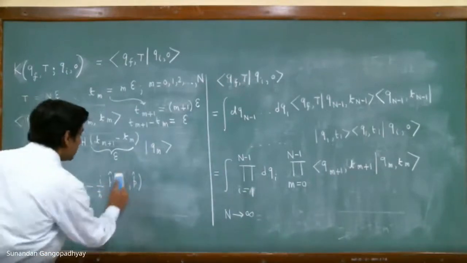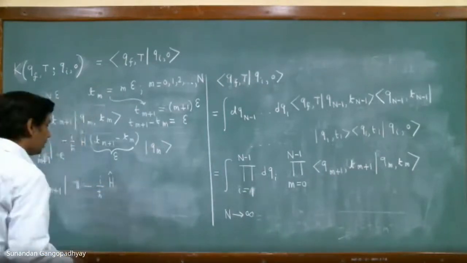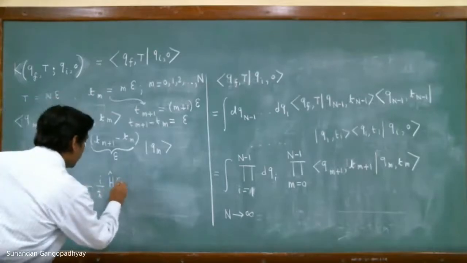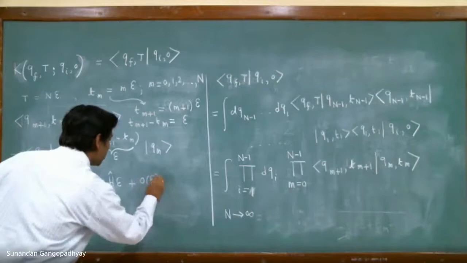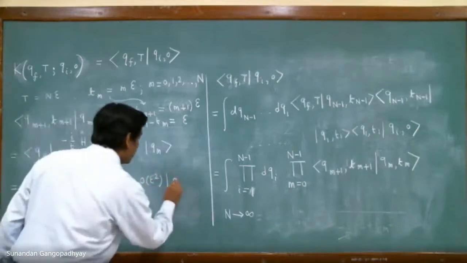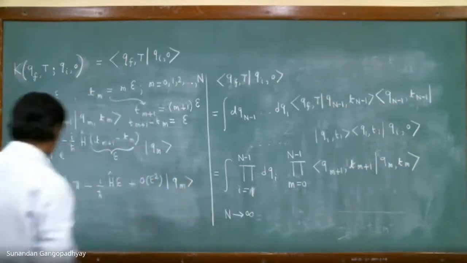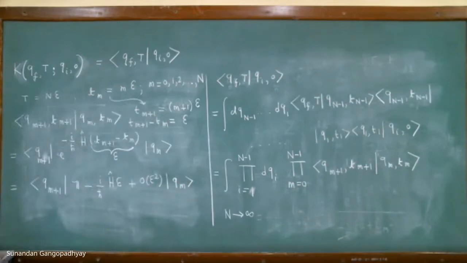I will just drop this for the time being. And then I have epsilon, and since epsilon is small, the rest of the terms are order epsilon squared, and these are Q_m. So this is what we have.